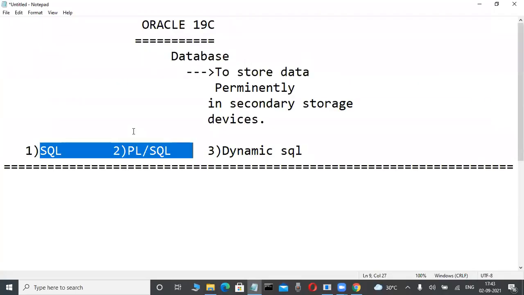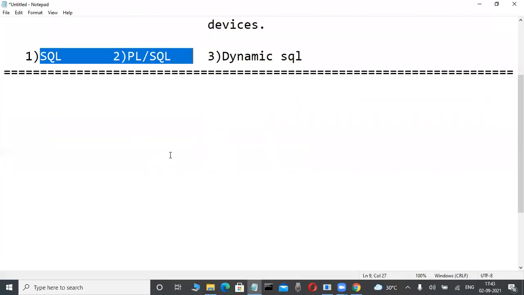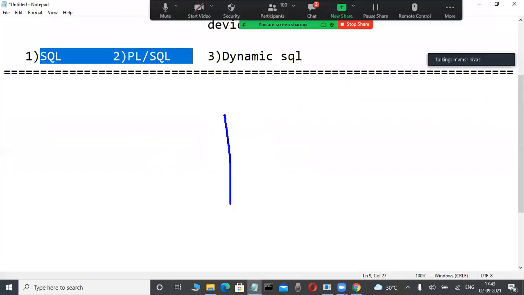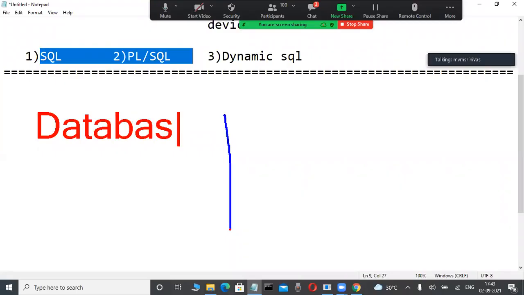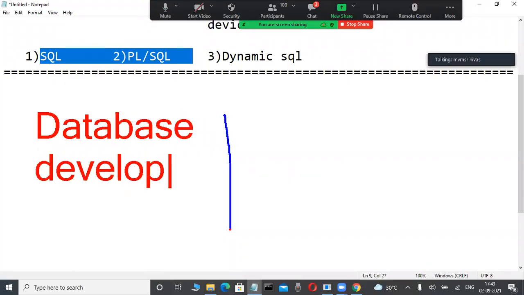Not only that, observe here. Suppose two types of persons maintain a database on the project side. One is database developers. You are learning in our course SQL, PL/SQL, dynamic SQL languages; those are called database developers. But not only that, so many fellows are interested in DBA jobs in a company.